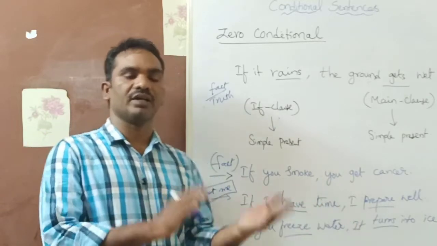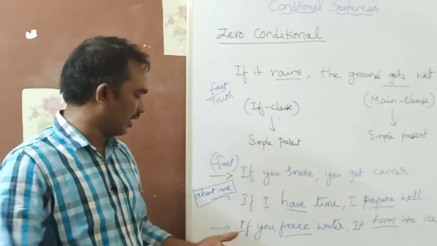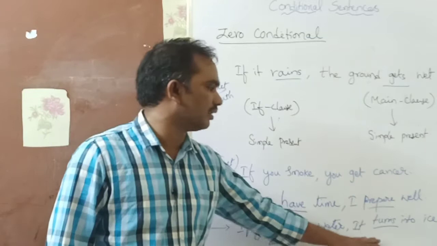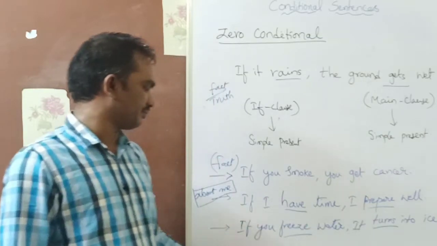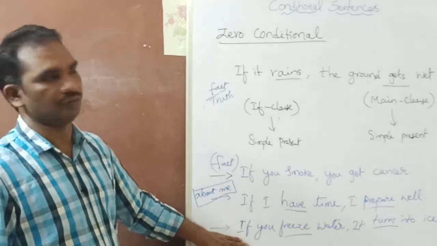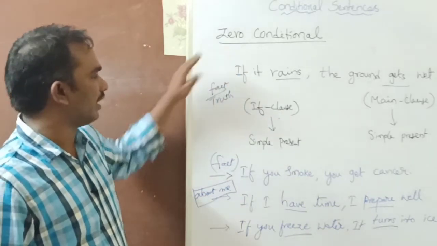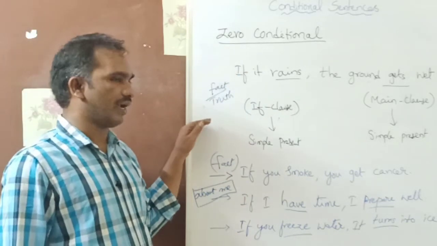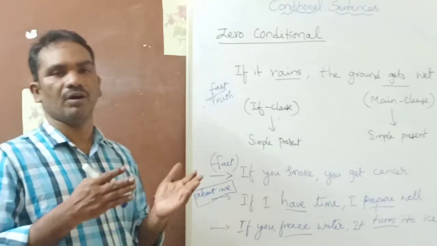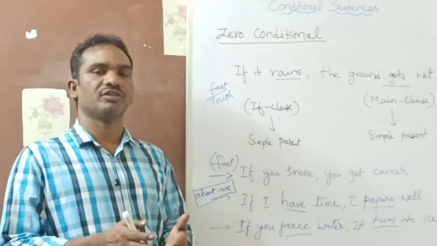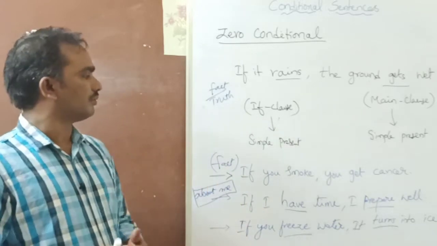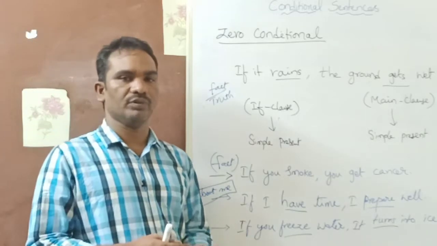But it may be different in your case. Here, if you freeze water, it turns into ice. This is also a scientific truth. So zero conditional is used for facts, general truths, when we talk about ourselves, and when we talk about others' attitudes. Right. So let's look at more examples.